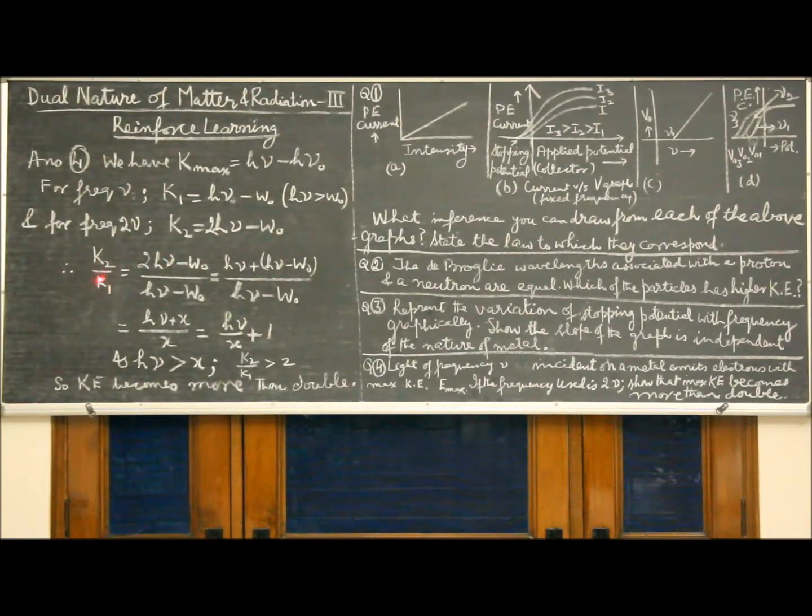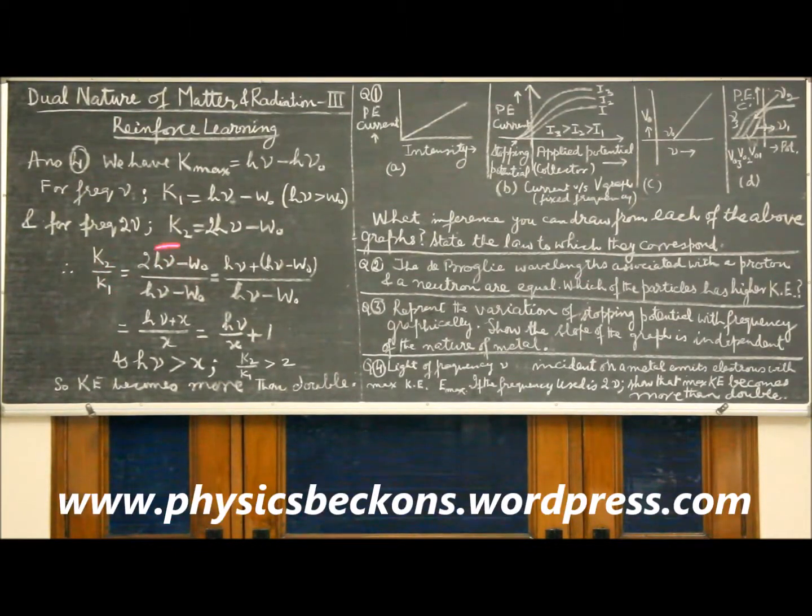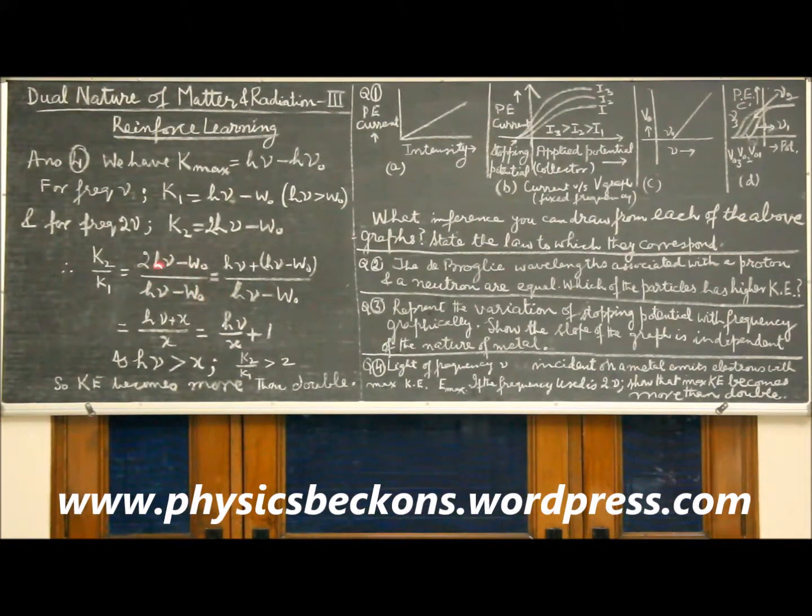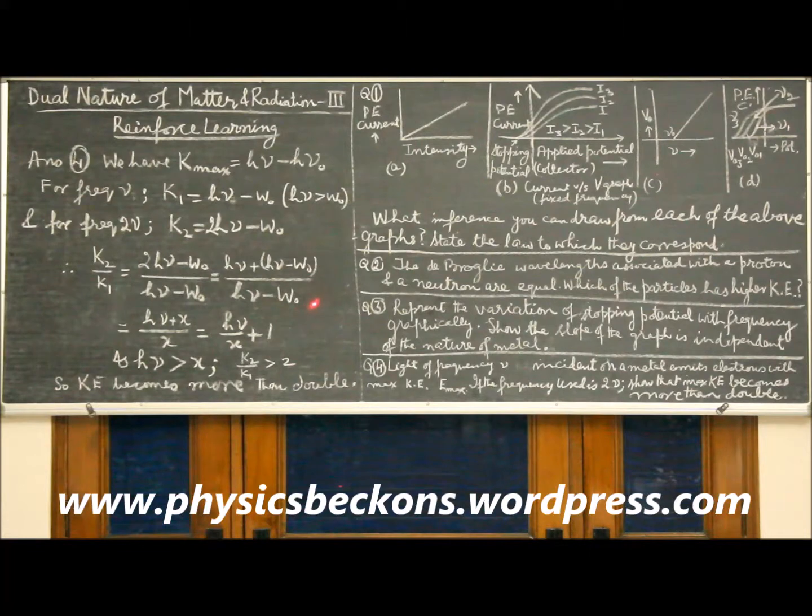If you divide the equations, you have K2 by K1 equal to (2h nu minus w naught) over (h nu minus w naught). This you can write as (h nu plus h nu minus w naught) over (h nu minus w naught). For convenience, let's take the denominator as x. So the expression becomes (h nu plus x) over x, or h nu by x plus 1.